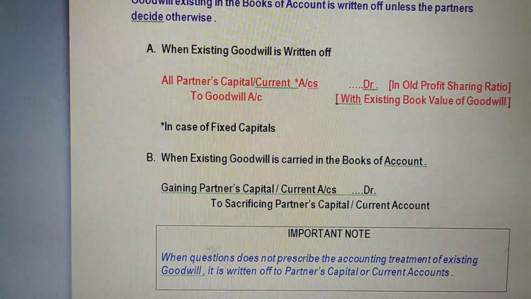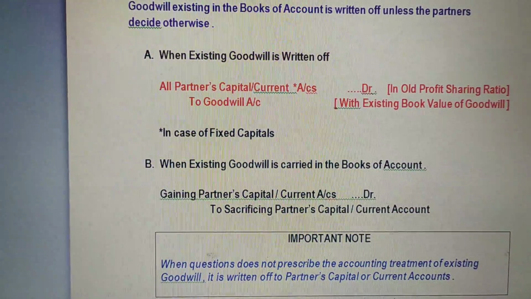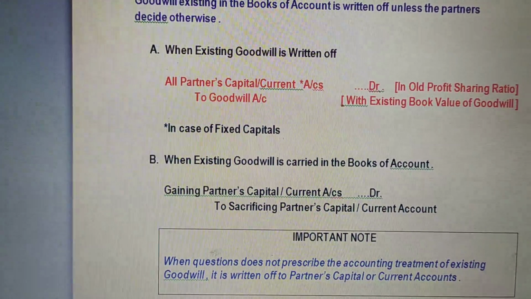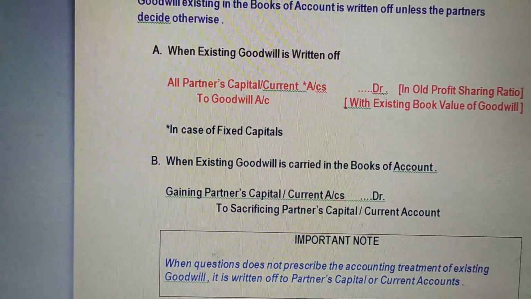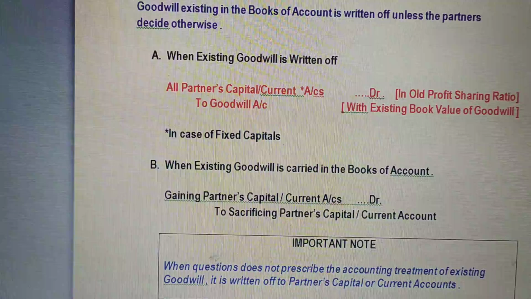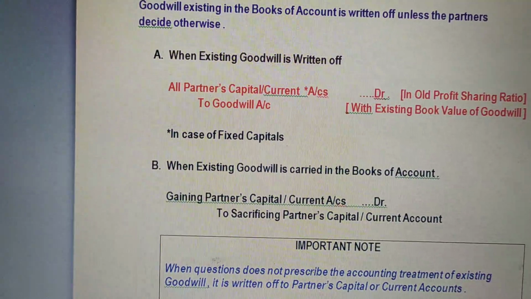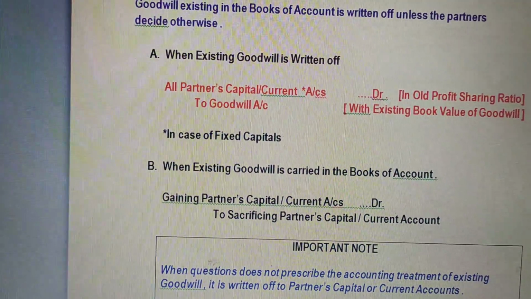When existing goodwill is written off, it means there is a goodwill amount which appears on the asset side of the balance sheet. So when it has to be written off, the entry would be all partners' capital or current account debit to goodwill account. That means we are eliminating the amount of goodwill from the balance sheet by writing it off.